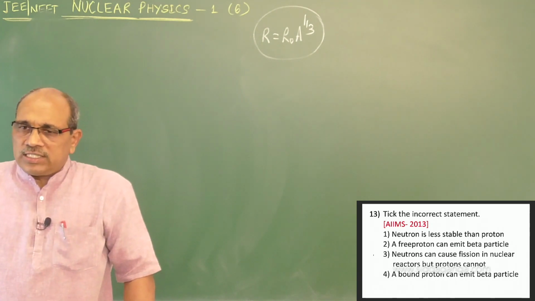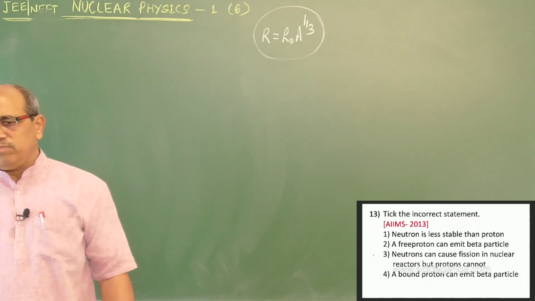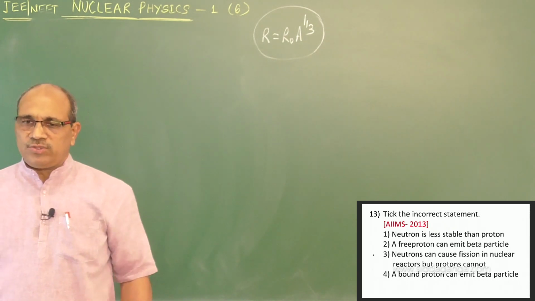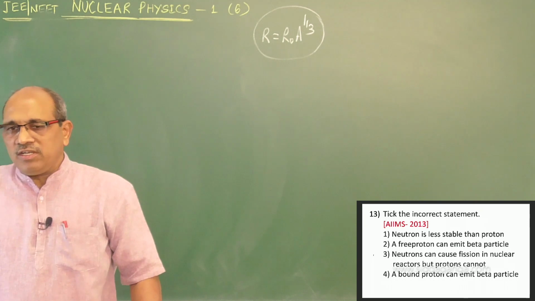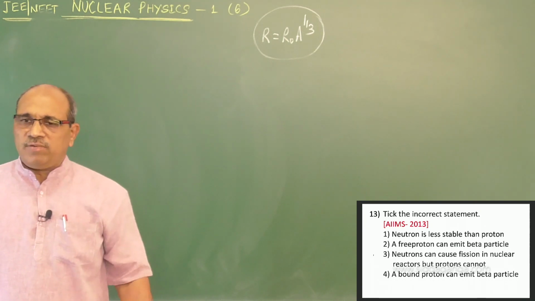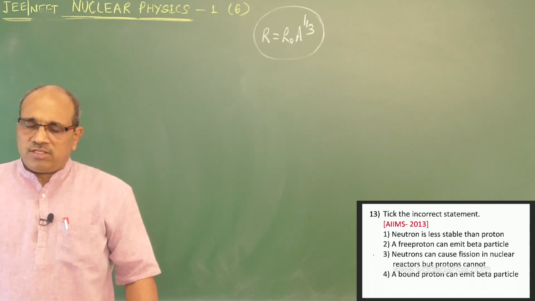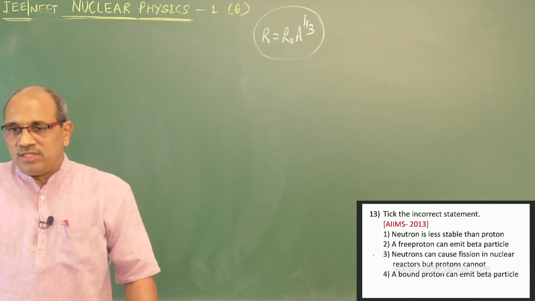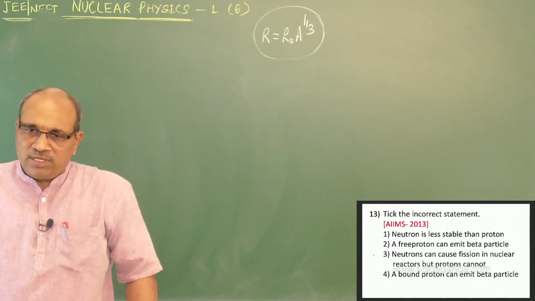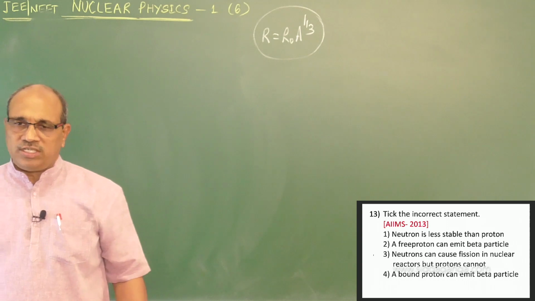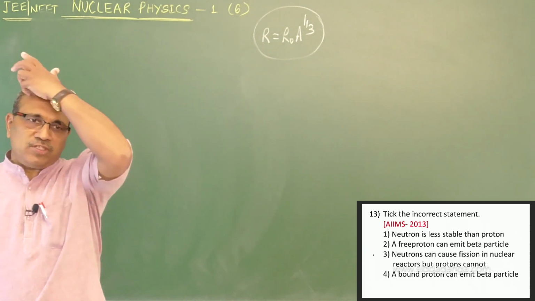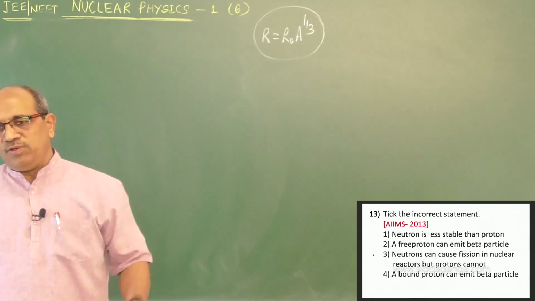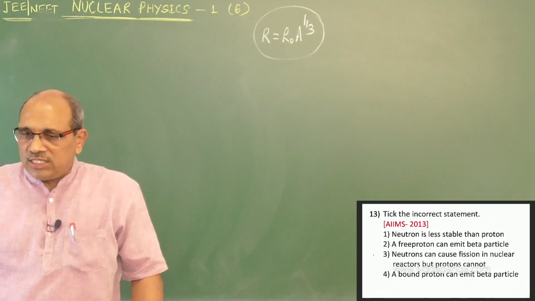And neutron is less stable than proton, because when you compare neutron and proton, the neutron is the heavier particle and wants to become lighter by losing mass in the form of energy. Therefore, the neutron is no doubt less stable; it cannot even be stable outside the nucleus. A free proton emitting a beta particle is not possible, because I told you that of neutron and proton, the proton is lighter.